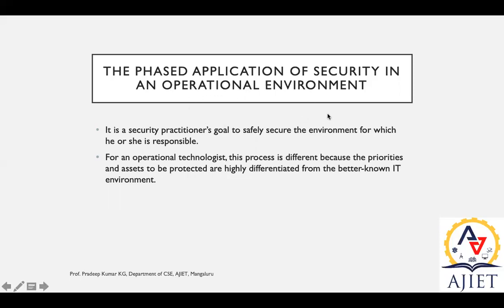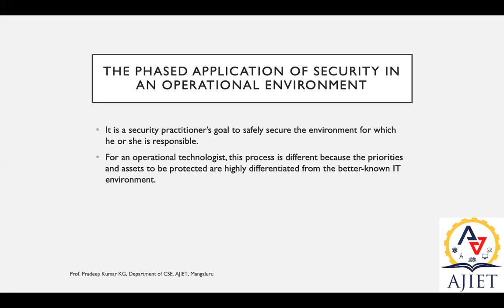These security factors are implemented in phases, in the sense that we divide the number of applications provided by the industry OT into individual phases, and then apply security to each. That's why we divide into different phases like enterprise, operational, control, and safety, with respect to the lower level, the physical level. On each layer, you're supposed to apply security.